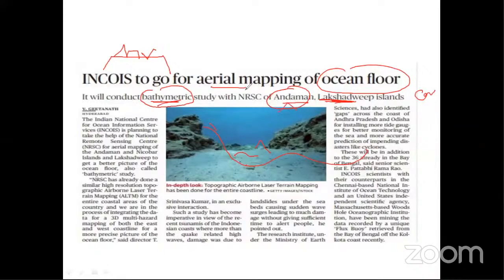So whenever you see any news article based on geography, try to find out the basics. First, find out whether you know the basic thing or not, and then the article will be helpful for you. Bathymetric means study of the ocean floor. We study what is on the ocean or sea floor, for example minerals or mountains that are present. जब oceanography part पढ़ोगे तो you will find that